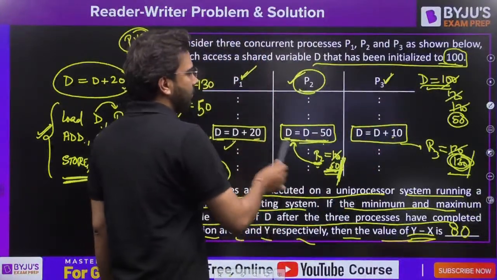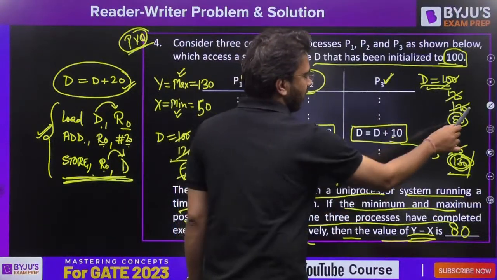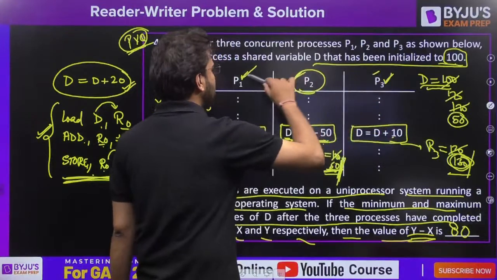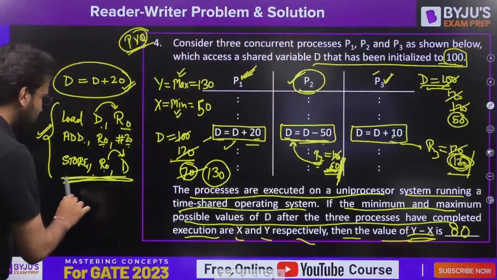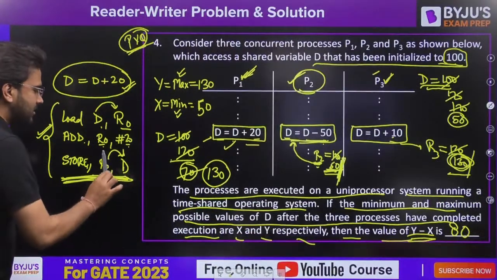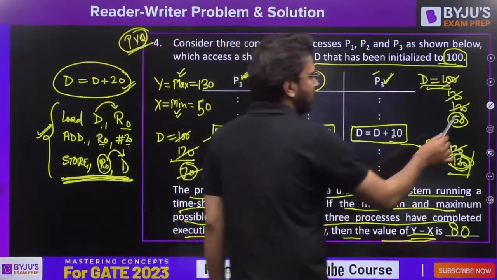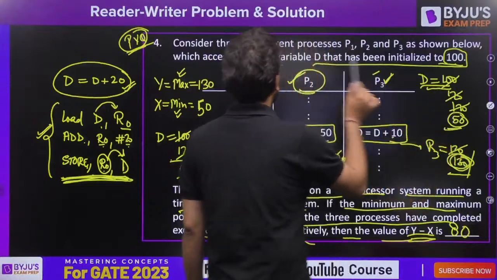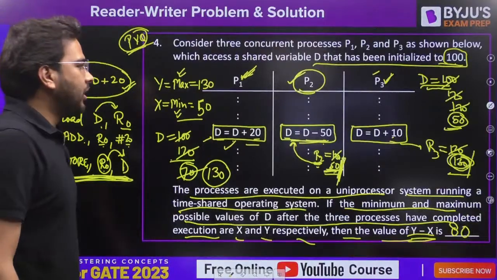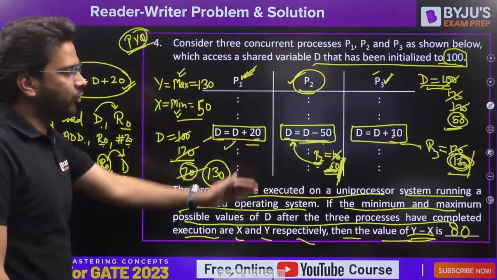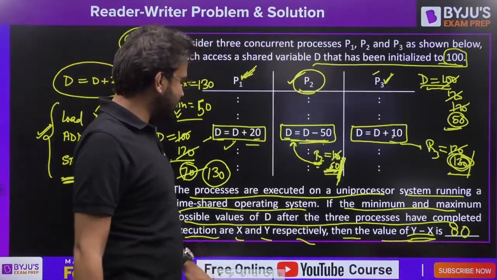Now I can execute P1 completely. 100 plus 20, 120, then P3 plus 10, 130. Then P3 is done, P1 is done completely. Now come back to P2. It is going to execute this statement, store R2 comma D. That means the final value of the general purpose register is going to be stored into D, which is 50 here. So it will update the value to 50. This is going to be the minimum value here. That is why 130 minus 50 will give you 80 as the final answer. I hope now it is clear to you.